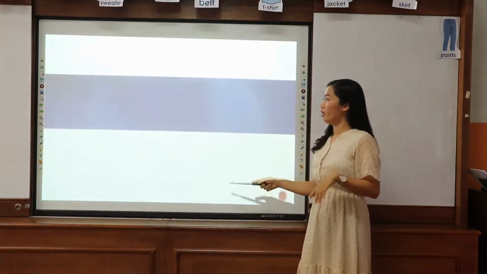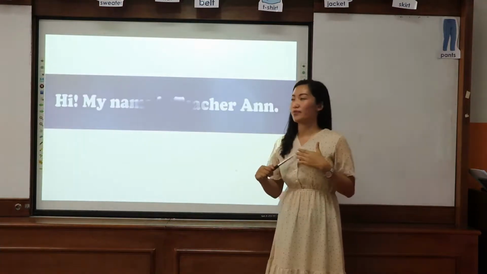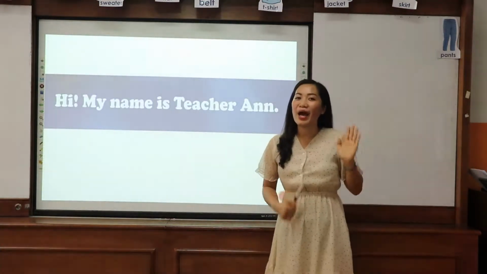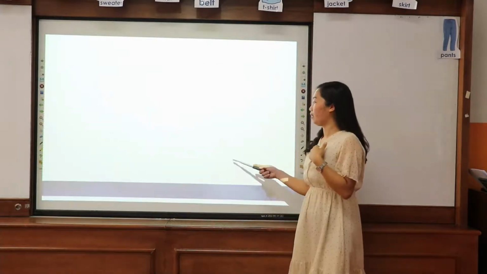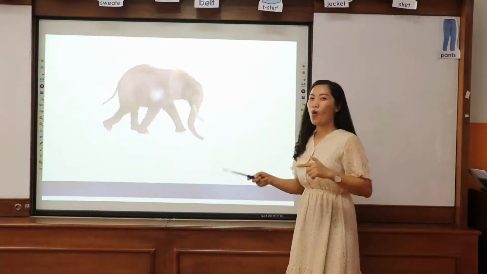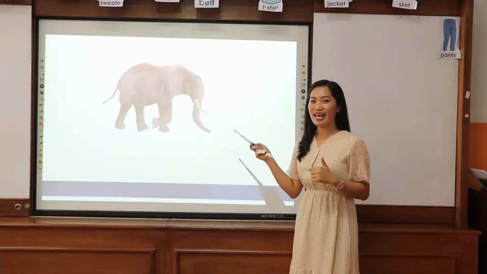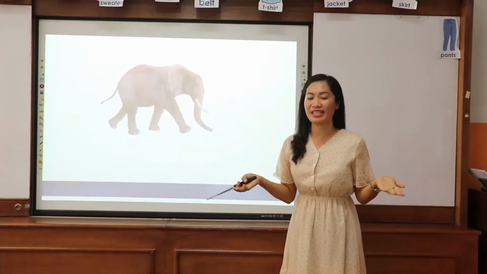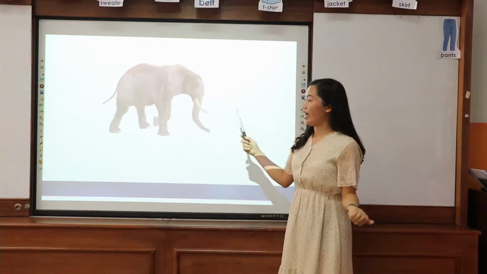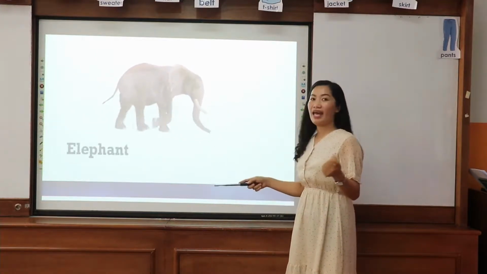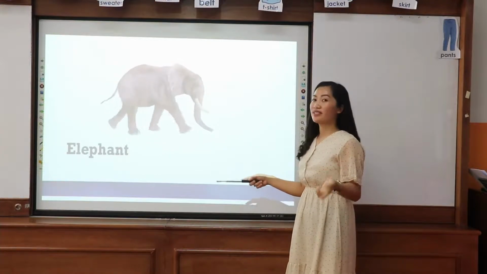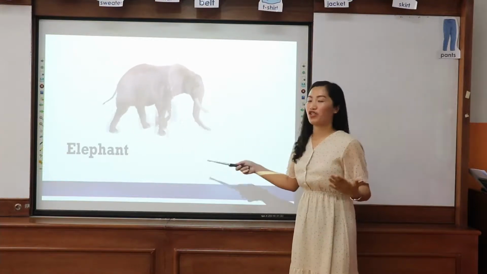First, I will introduce myself. This is an elephant. Say first the picture.